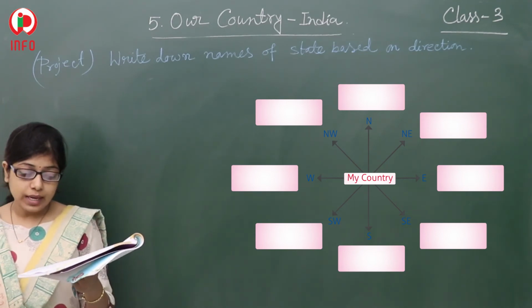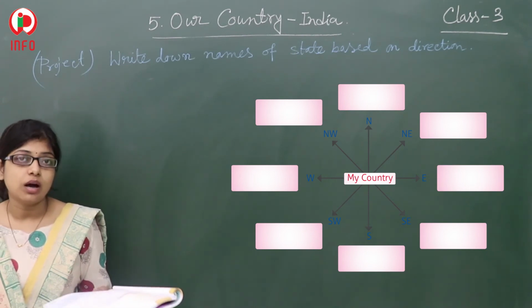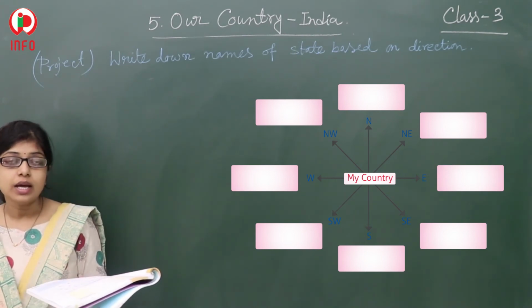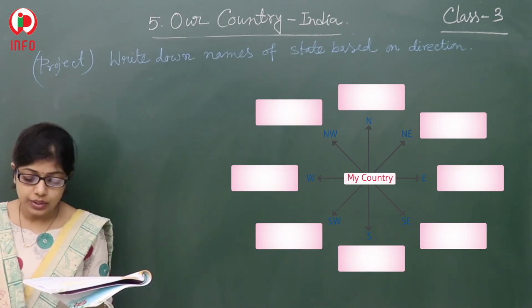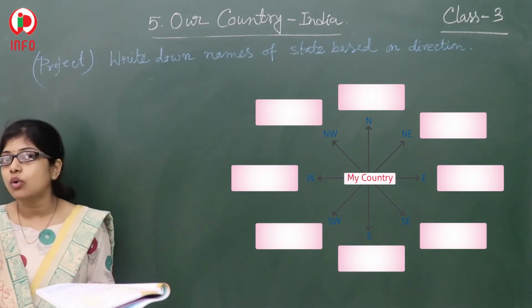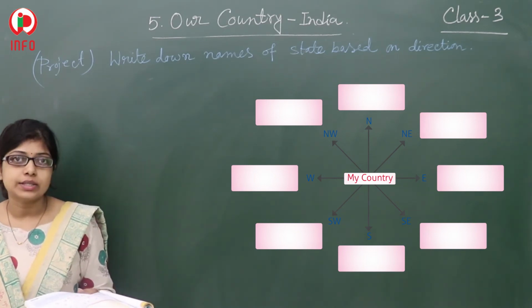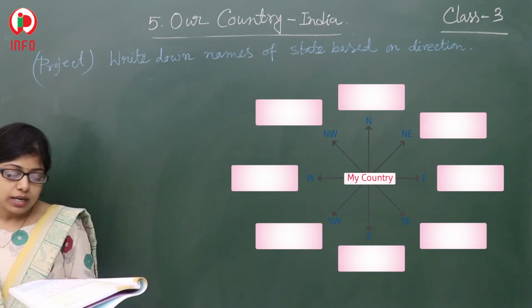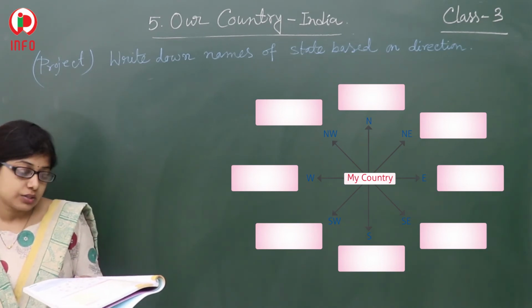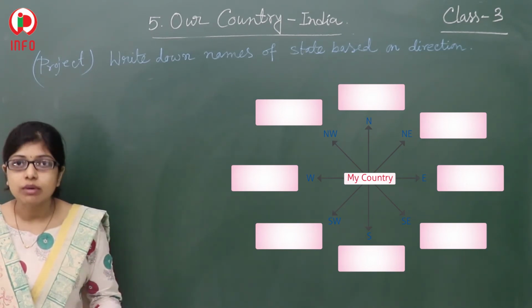We can see unity in diversity being observed here in India, and that is our country. It is our duty to respect all languages, all religions and all cultures, and we must develop religious tolerance among the people. That is also our duty.